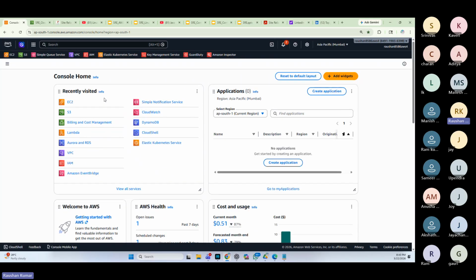So when somebody tells you, do you know cloud? What does it mean? It means, are you comfortable with this console? Are you comfortable with creating servers, storage, load balancer, auto scaling group, Kubernetes cluster? Because the infrastructure is in the cloud, and on top of that, you need to deploy your application. So are you comfortable doing all these things? Security, configuring security for your services. That's what it means, whether you know cloud or not. So that is what we are going to focus on in this course.